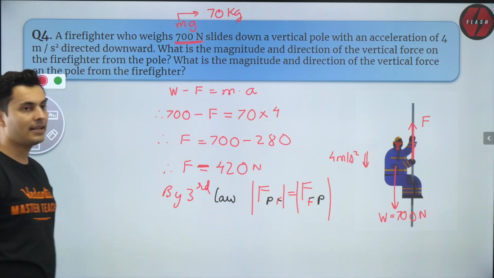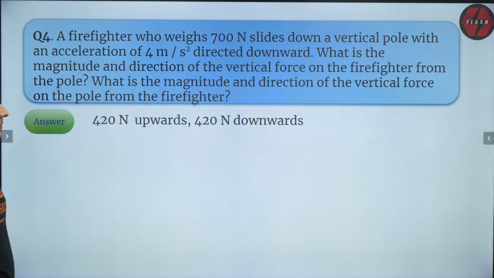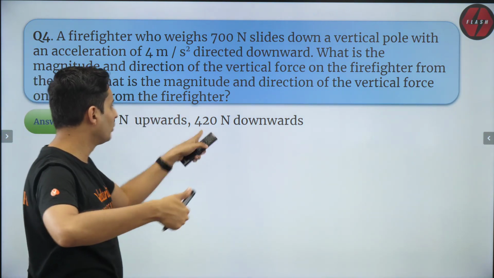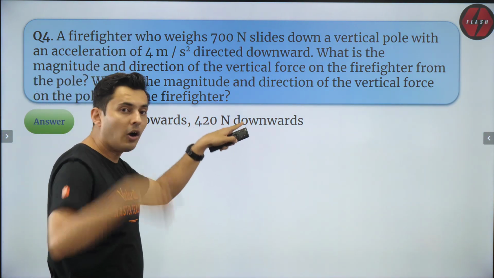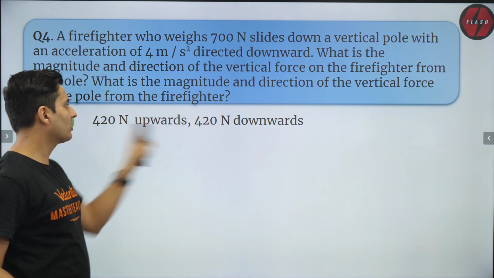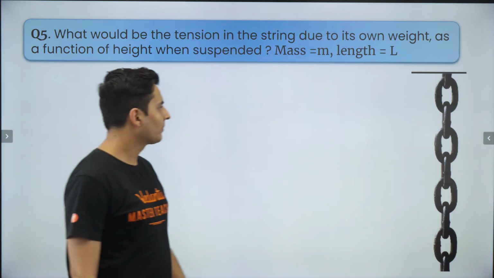So that's the answer for this particular question: 420 Newton upwards on the firefighter, 420 Newton downwards on the pole. They are action-reaction pairs, so that's why they are equal in magnitude but opposite in direction.